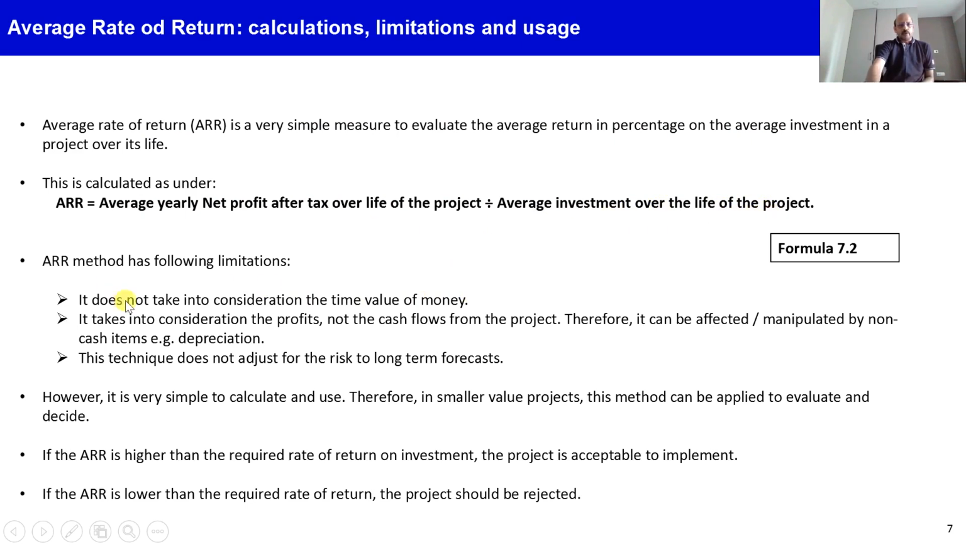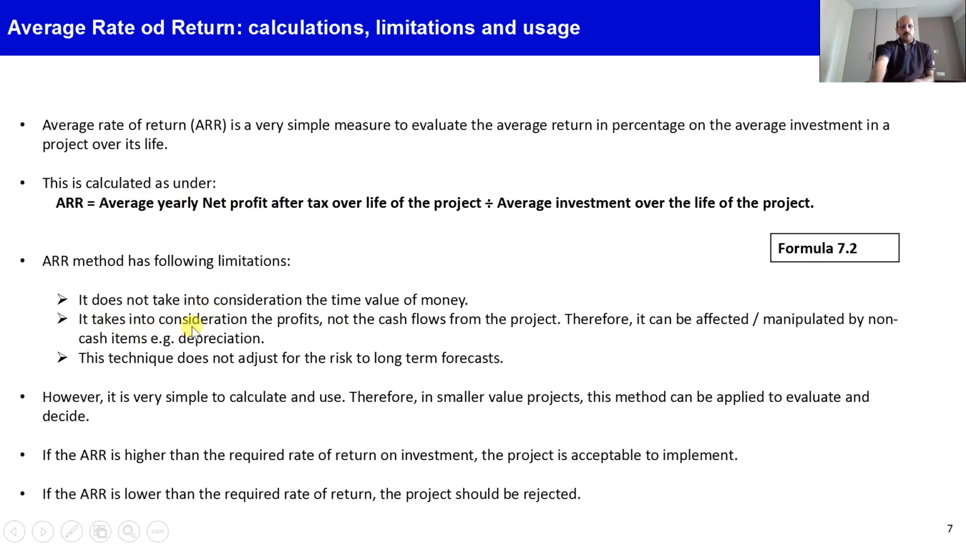So this method also has some limitations, like it does not take into consideration the time value of money. So if the investments are made at the beginning of the project life, or if investments are made at the end of the project life, it does not take into consideration the distinction between the two. Similarly, if the net profit after tax is higher in the initial years, or if it is higher in the subsequent years, it does not distinguish between them. It treats both at the same level while calculating the average. So that is the biggest limitation of this method.